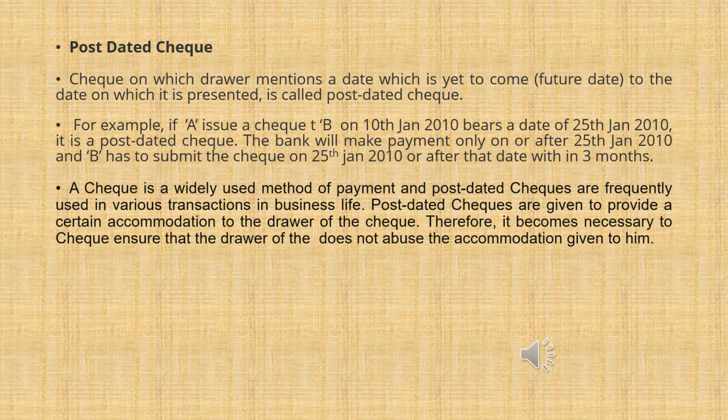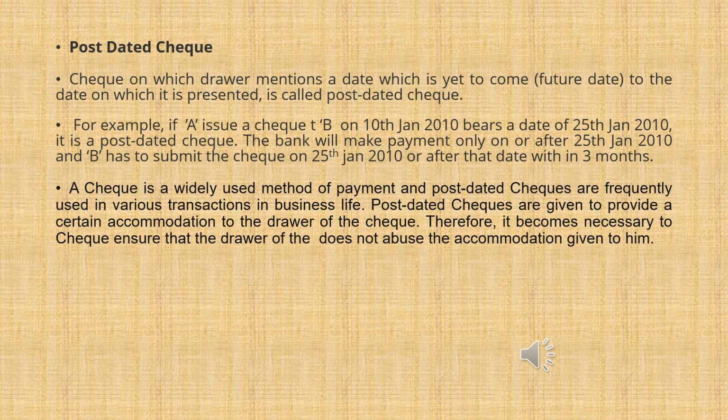Post-dated checks. Checks on which the drawer mentions a date which is yet to come, that is, a future date compared to the date on which it is presented, are called post-dated checks. For example, if A issues a check to B on 10th January 2010, and it bears a date of 25th January 2010, it is a